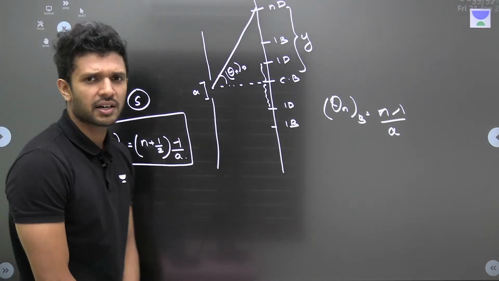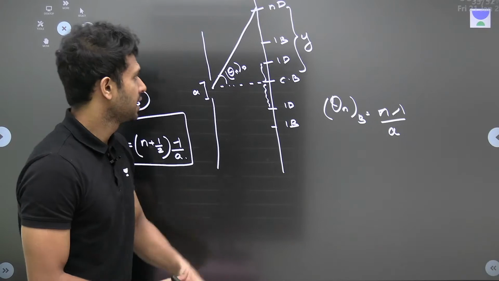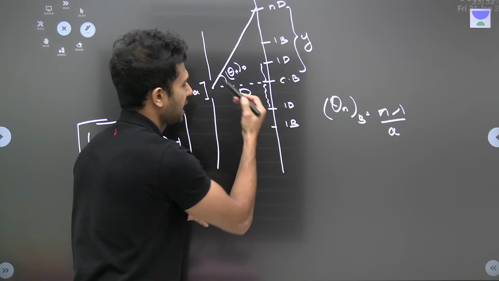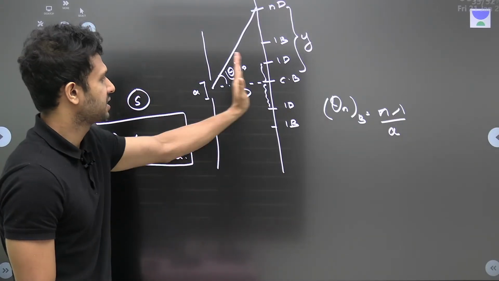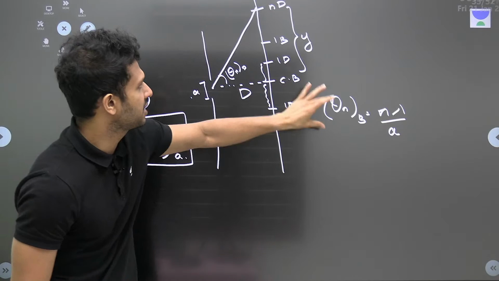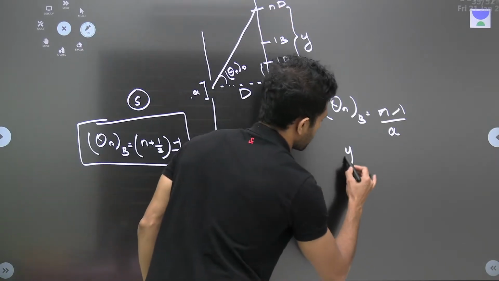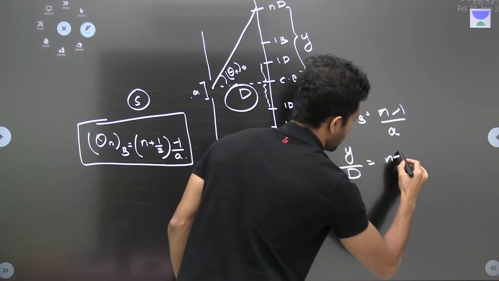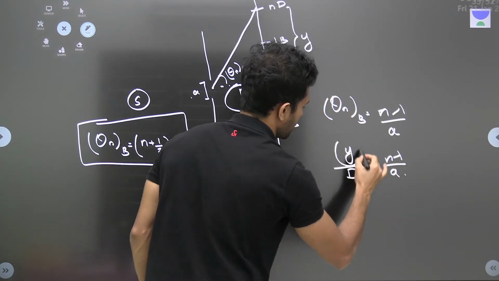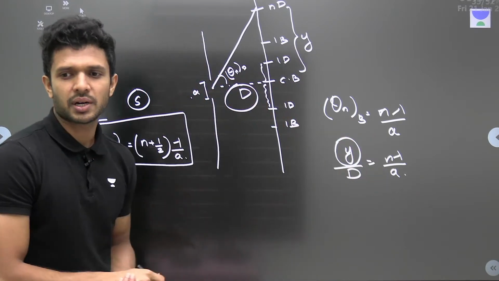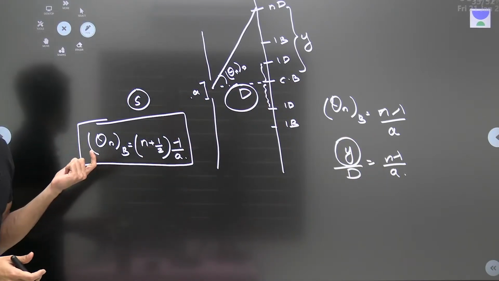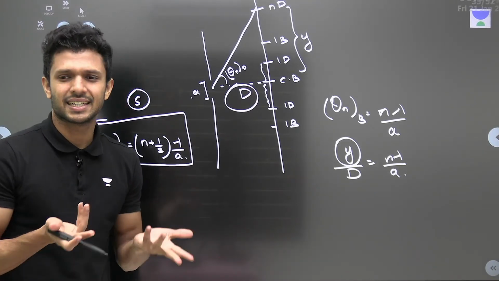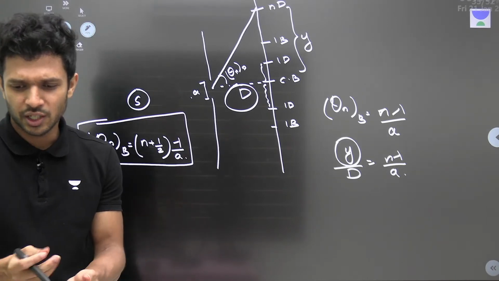Shall I give you the easy method to find that out? Theta is equal to opposite by adjacent. This capital D is the distance between the slit and the screen. So theta can be replaced as y by D, which is equal to n lambda by A. From here, you can find y, the distance to the bright or dark band accordingly. You can make the substitution here also if you want to find the value of y. Not a big deal, it's very simple.